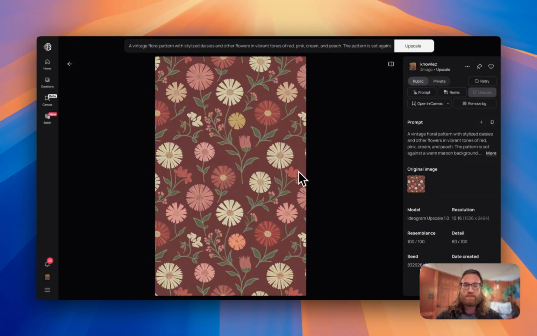I am gonna download this design and then go into a tool called Printify, which is also free, and it will connect you with all of the suppliers and all of the products that you need so that you can put your image on those products and start selling on marketplaces like Etsy, Amazon, Shopify, and more.